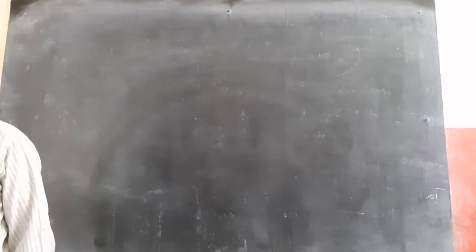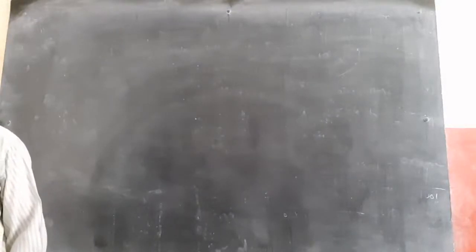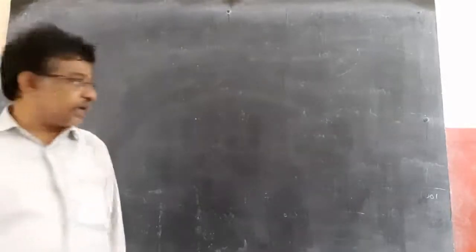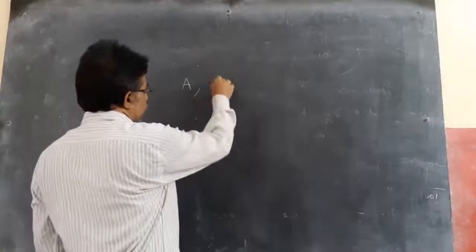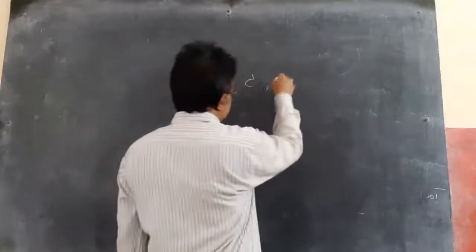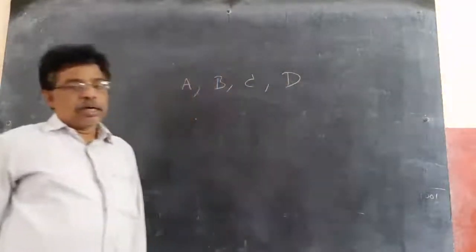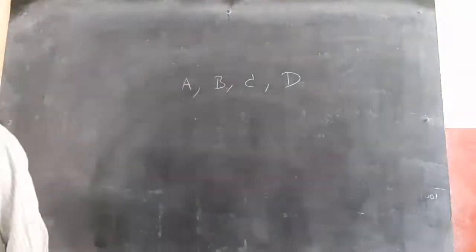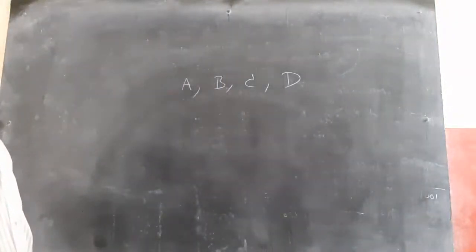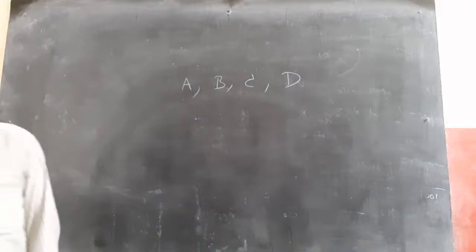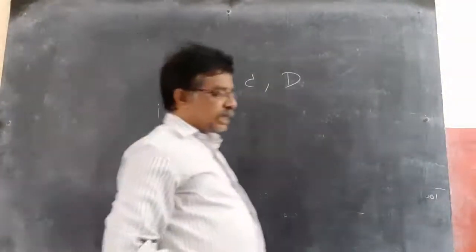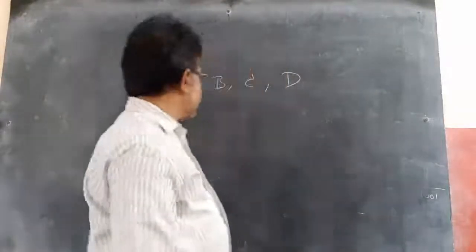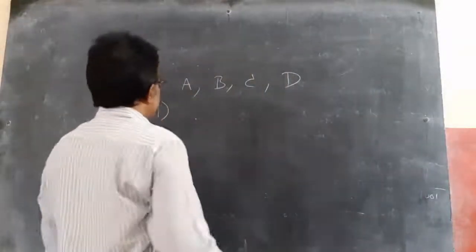On a festival day, a man plans to visit four temples A, B, C, D in random order. Now, find the probability that he visits A before B. First bit: find the probability that he visits A before B.